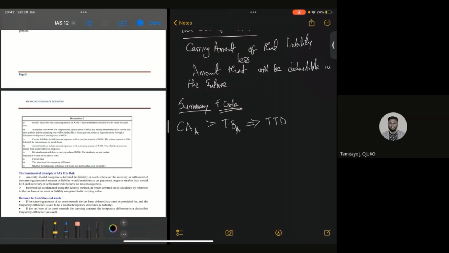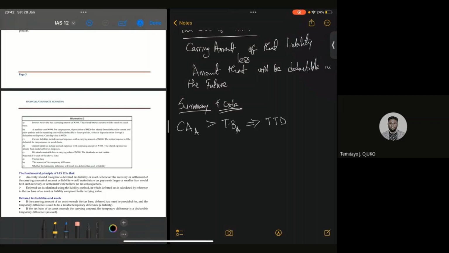Let me give you a scenario. We are saying that the carrying amount of an asset is 5,000 and the tax base is 4,000. The taxman is looking at it, I'm going to tax you on 4K. This is just an example. Meanwhile, the accounting man is looking at it, I'll be taxed based on 5K. Now, there's a temporary difference of 1K.